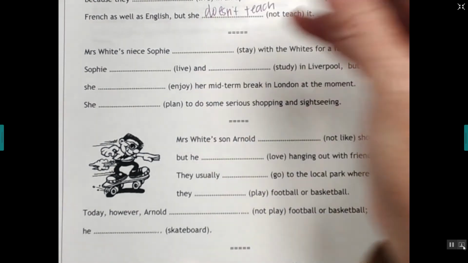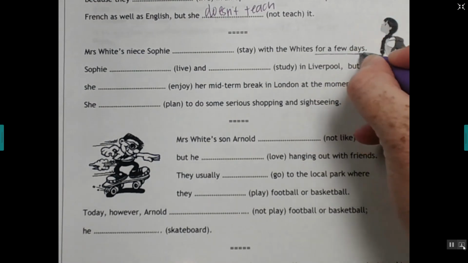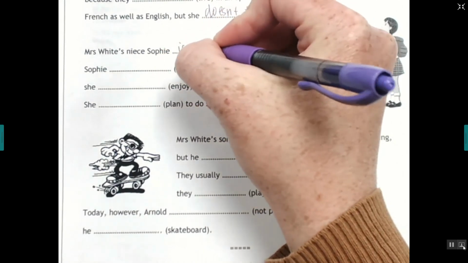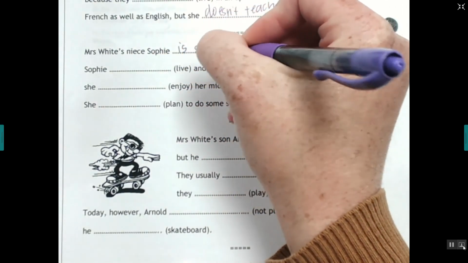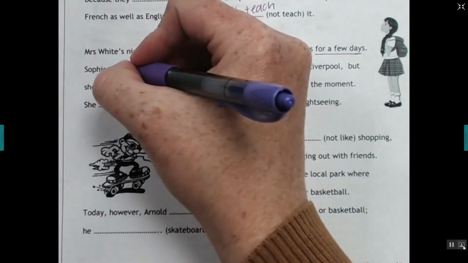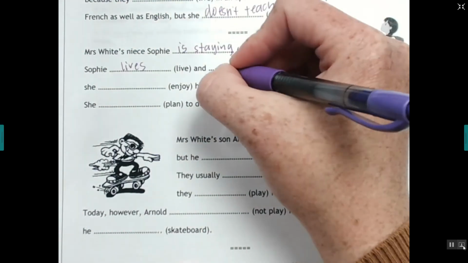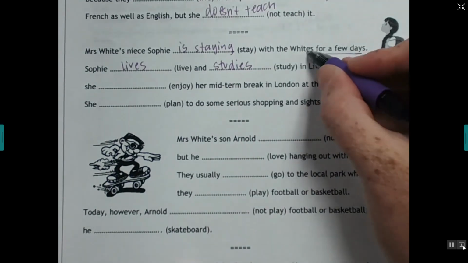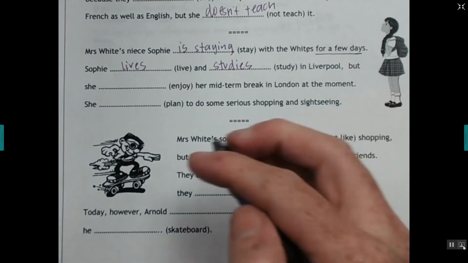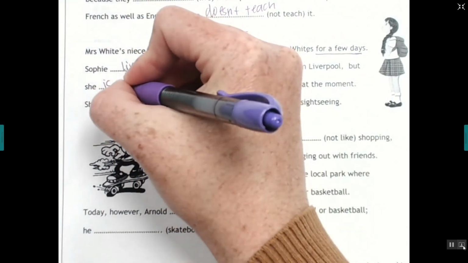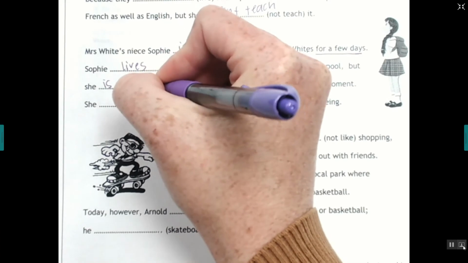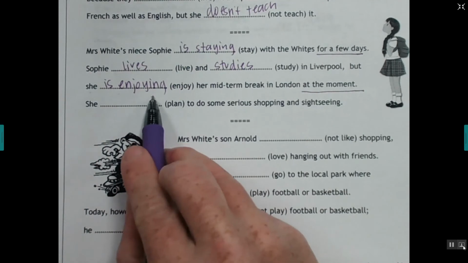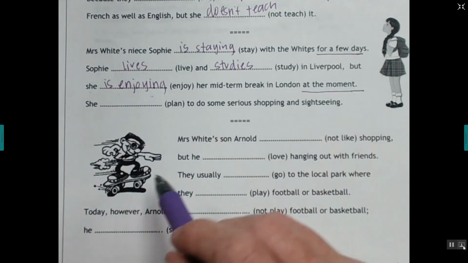Okay, so Sophie's there, but it's temporary, right? So Sophie is staying with the Whites for a few days. Sophie lives and studies in Liverpool. So the Whites live in London, okay? But she is enjoying her midterm break in London at the moment, right? She is enjoying at the moment. She's enjoying London at the moment.